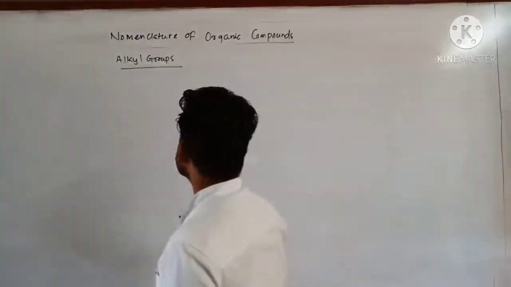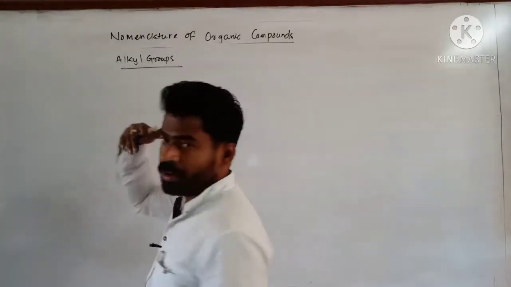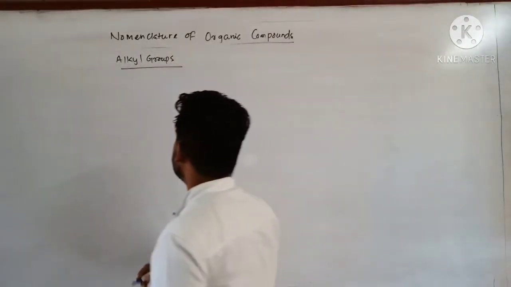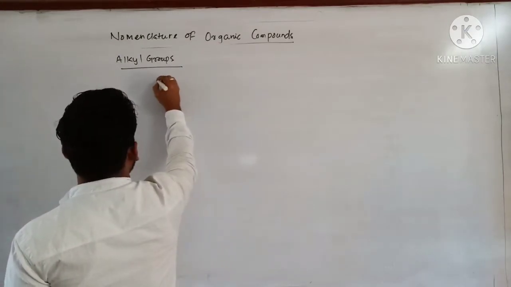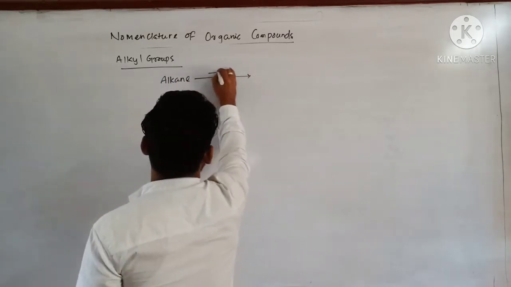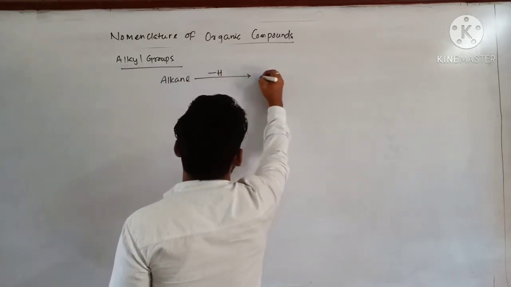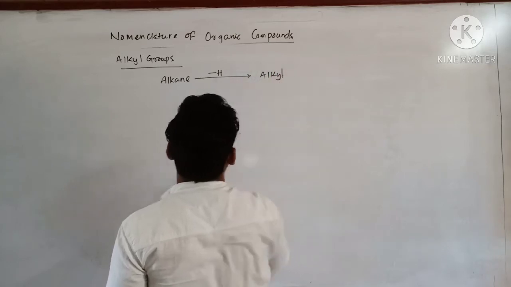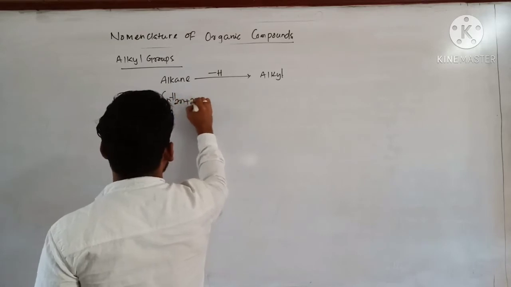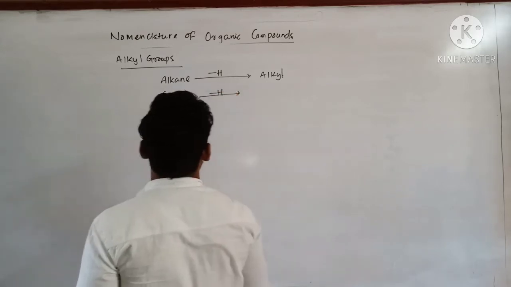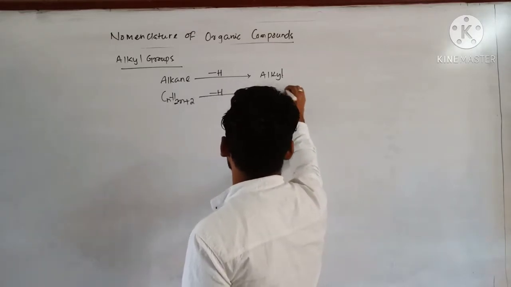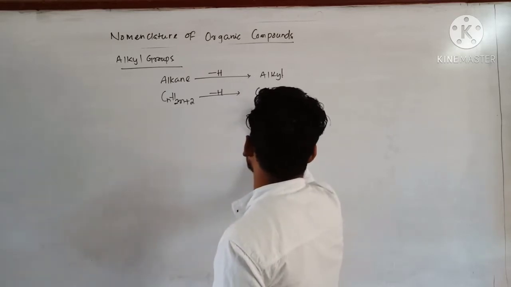So generally, you have to replace one hydrogen atom from alkane and you can get alkyl groups like this. Just replace one hydrogen atom from alkane, you will get alkyl groups. Clear? So CnH2n+2, just replace one hydrogen atom, you will get CnH2n+1. So this group is called alkyl group.